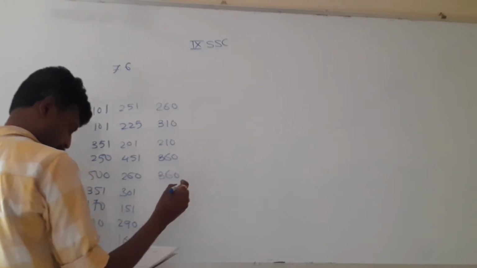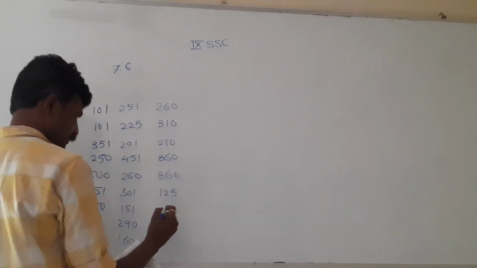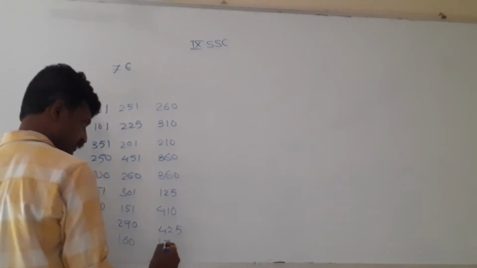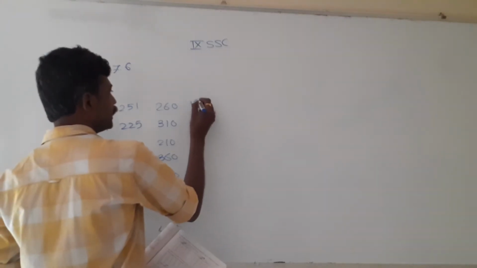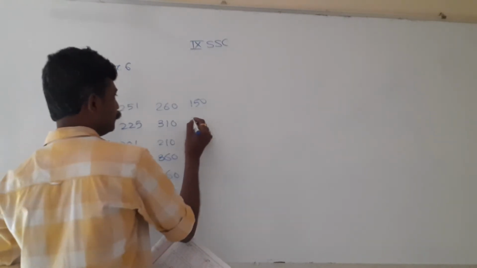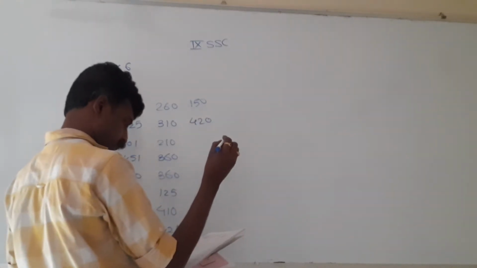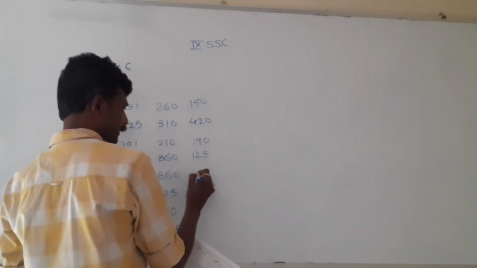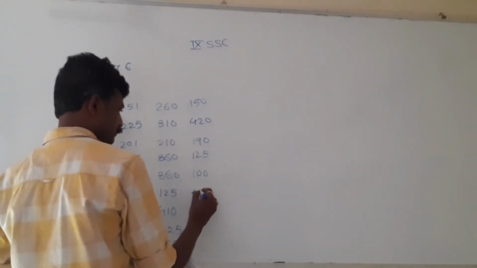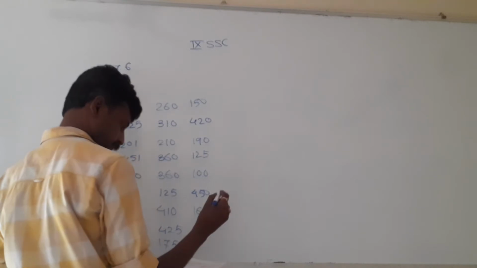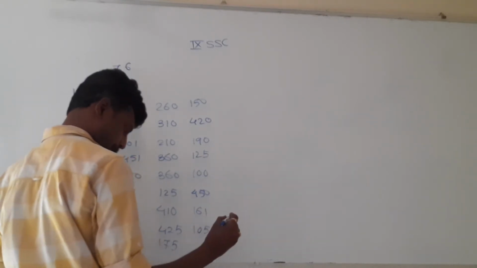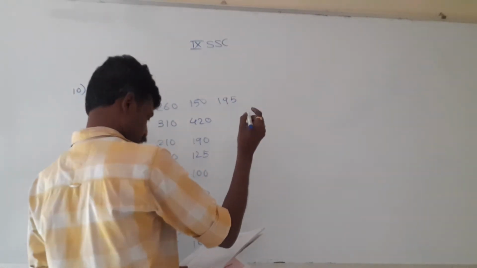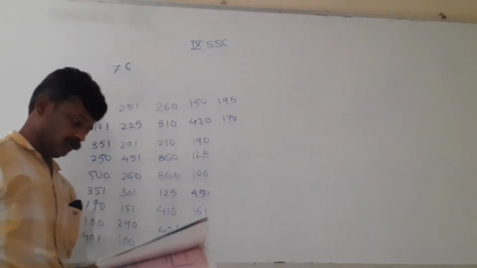again 360, 125, 410, 425, 175, 150, 420, 190, 125, 100, 450, 161, 105, 151, 195, 170. The information is of 38 people.